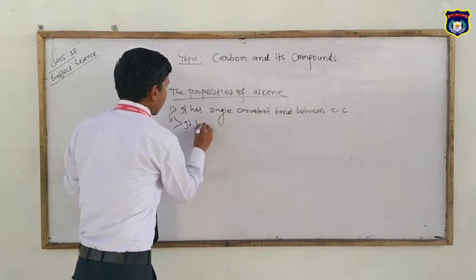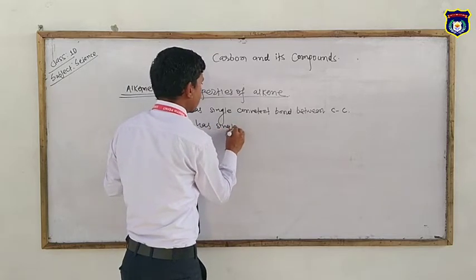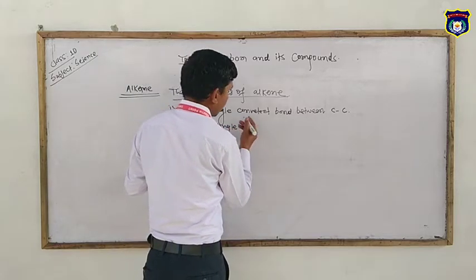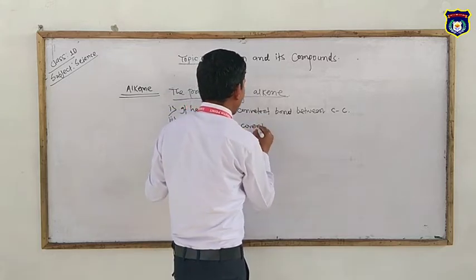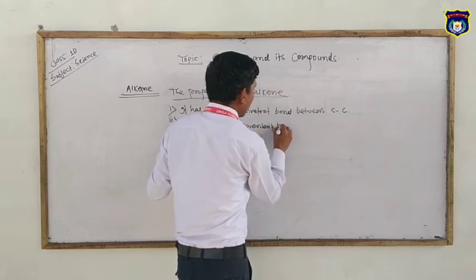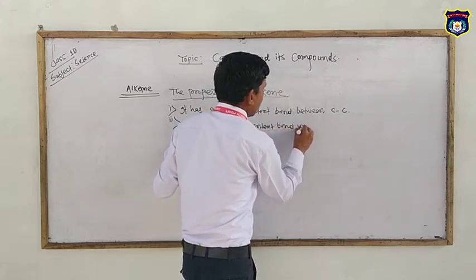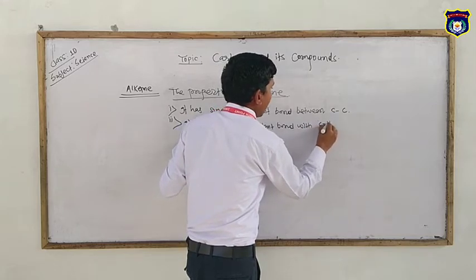It has a single covalent bond with carbon and hydrogens.